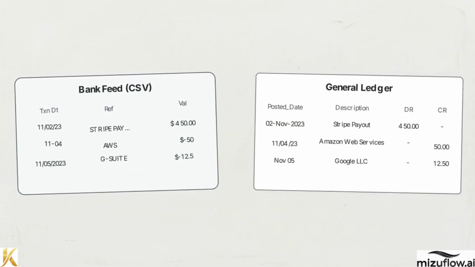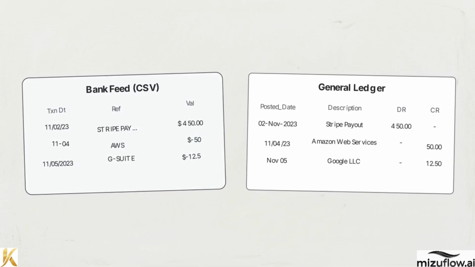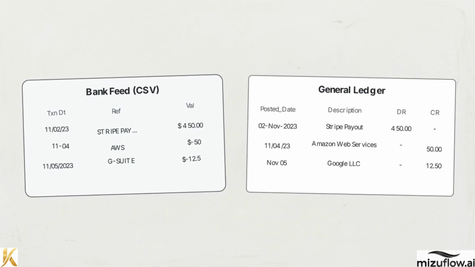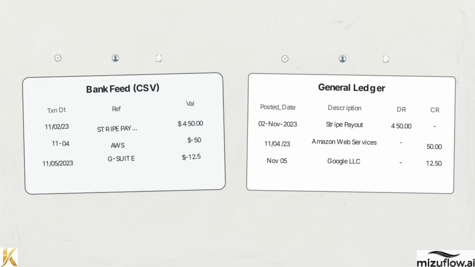The workflow begins by ingesting disparate, raw financial datasets. This could be a bank feed compared against a general ledger, or a subledger versus a general ledger. The AI agent's first action is capturing metadata: upload time, user ID, and file name, creating a documented origin for the audit trail. Next, it initiates the standardization protocol.